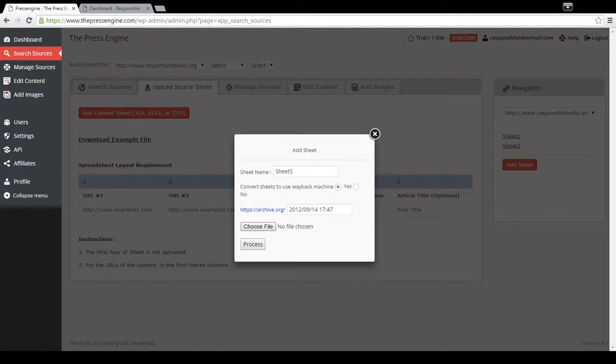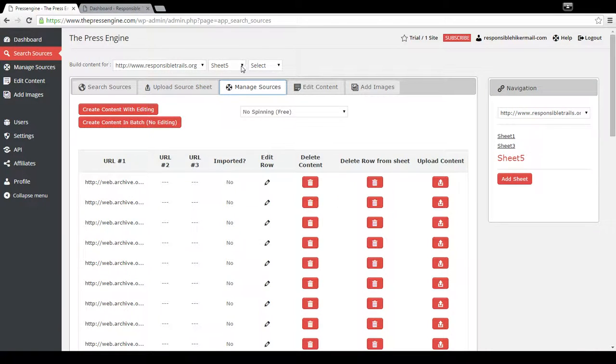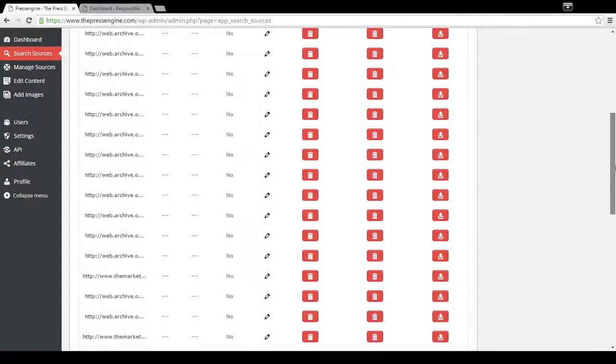Go ahead and choose file. It can be an XLS file or a CSV file. And go ahead and press process. We'll wait a few minutes for that to upload. More like a couple seconds, 30 seconds. Okay, it refreshed. We're going to go over here. We're going to see it has uploaded all 40 of our URLs.